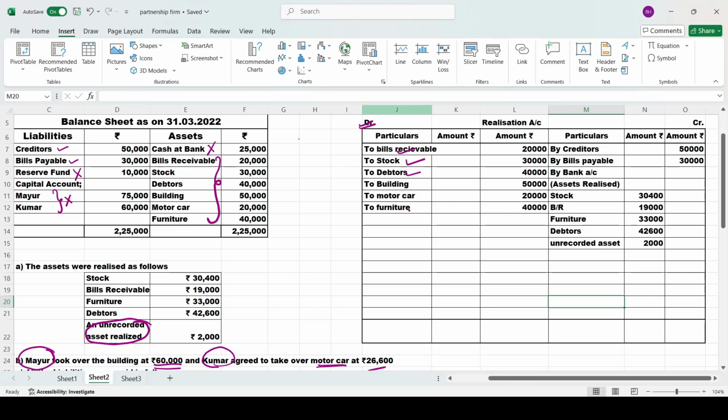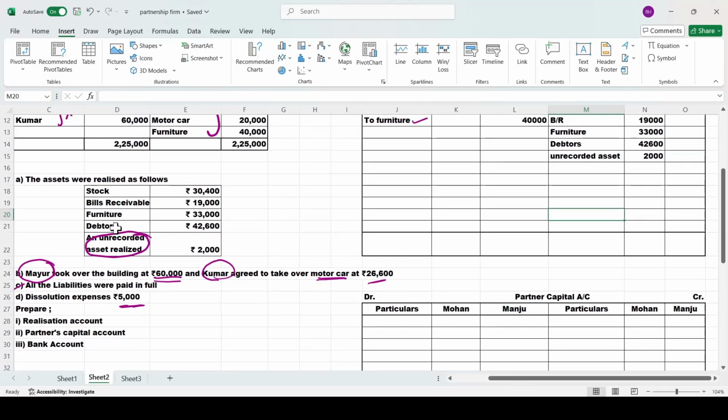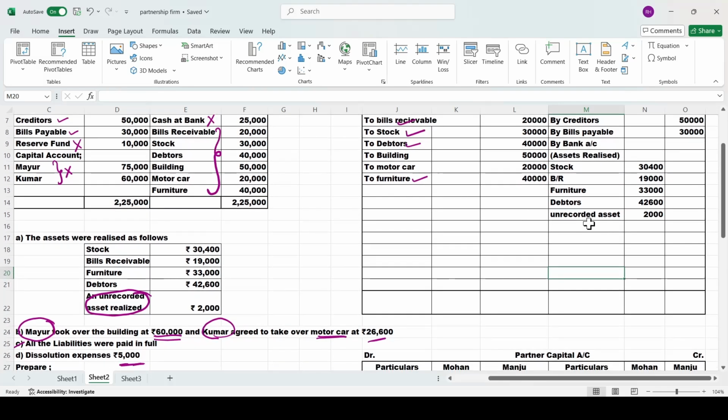Buildings, okay, buildings is not there. Motor car is also not there. Furniture, yes, furniture is sold. Only two items remaining: building and motor car. While reading the problem, I told you building and motor car, the partners were taking care. Mayur took over the building, Kumar took over the motor car. They are taking over, so we'll record it here below.